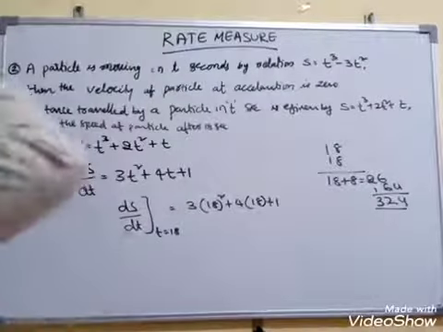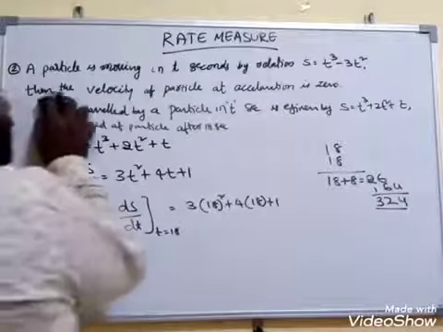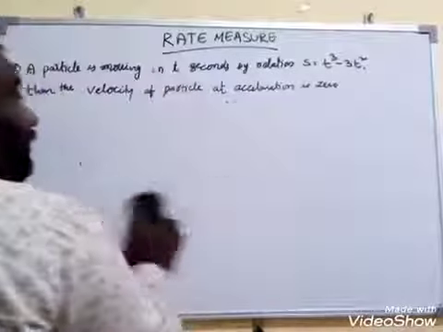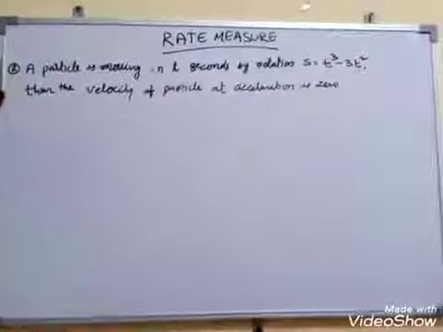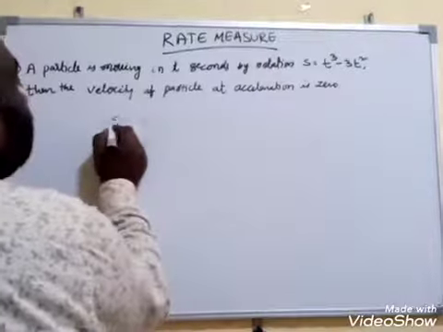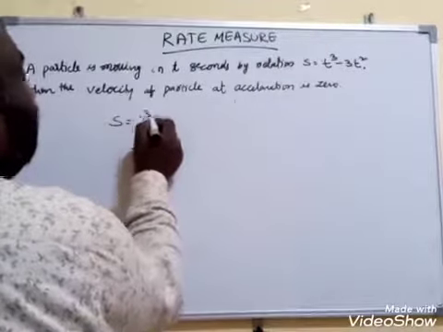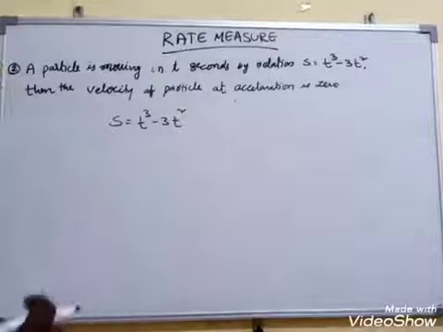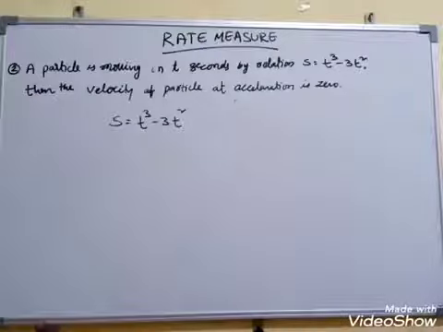The next one is: a particle moving in t seconds is given by the relation s is equal to t cube minus 3t square. Now what are they asking?